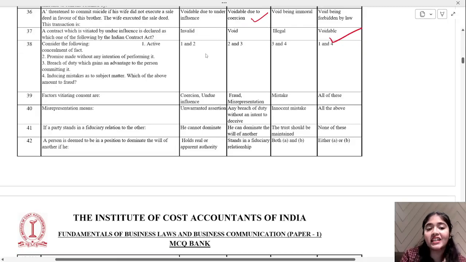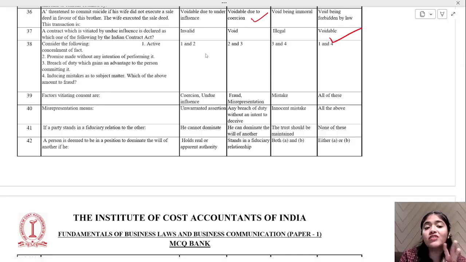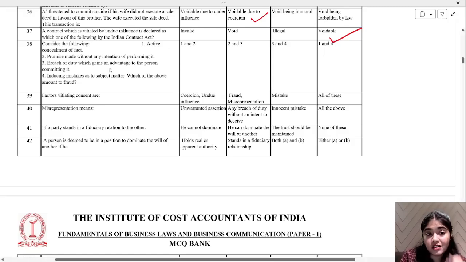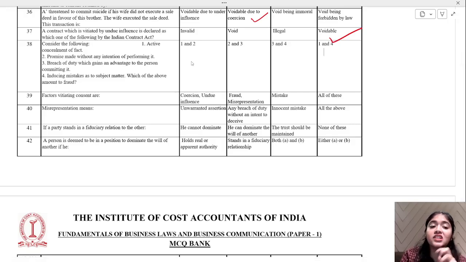Consider the following: active concealment of facts, promise made without any intention of performing it, breach of duty which gains an advantage to the person committing it, and inducing mistakes as to subject matter. Which of the above amounts to fraud? Read the options carefully and comment in the comment section which of these will amount to fraud. Okay, I'll give you 5 seconds. See, your second will not be a fraud because your intention was not there. And fourth, inducing mistakes as to subject matter, this will also not be a fraud. So option number 1, that is 1 and 2. Okay.